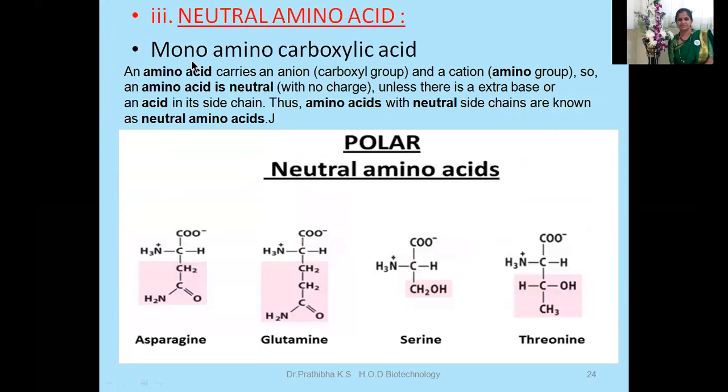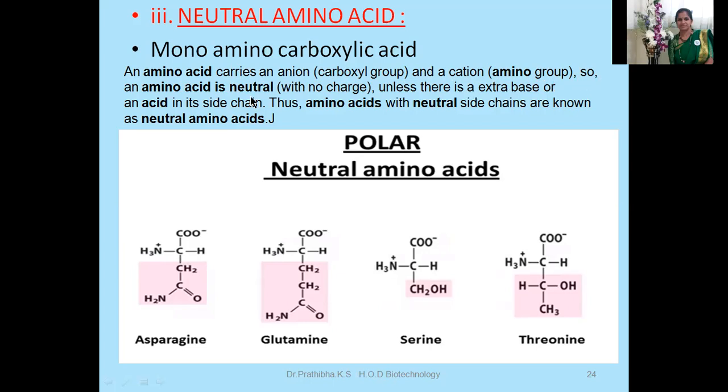Next one, neutral amino acid. Here, we can also say monoamino carboxylic acid. An amino acid carries an anion, that is the carboxyl group, and a cation, that is the amino group.